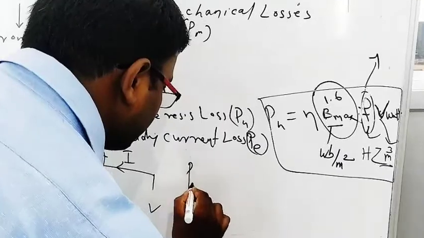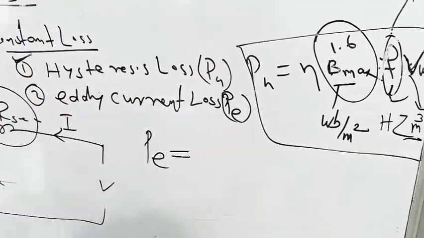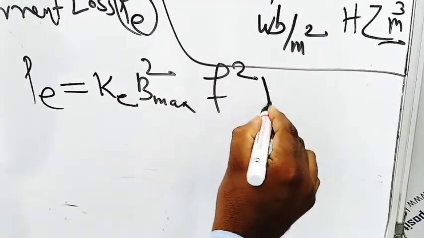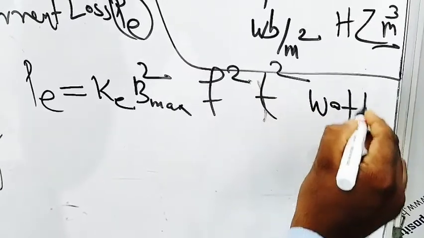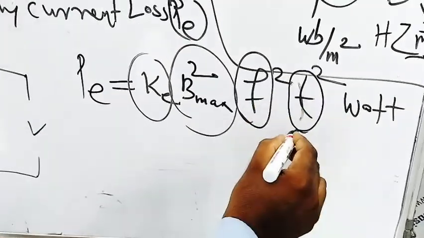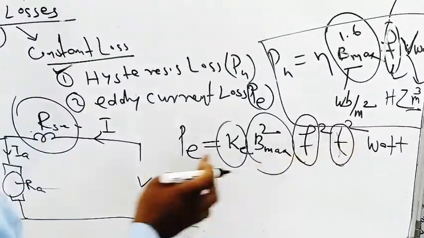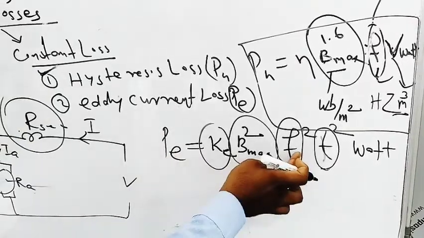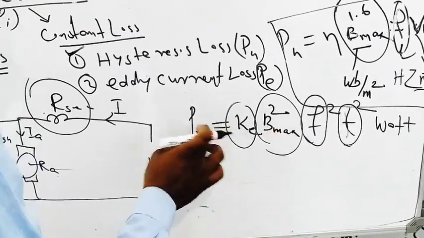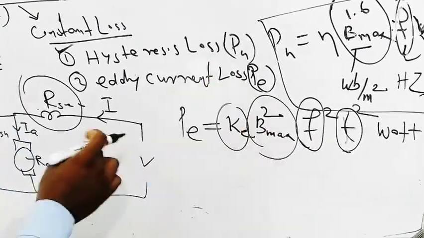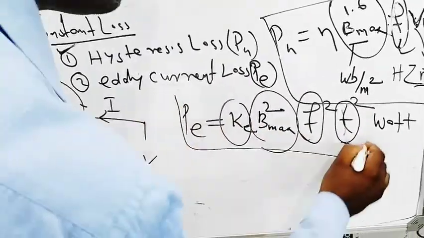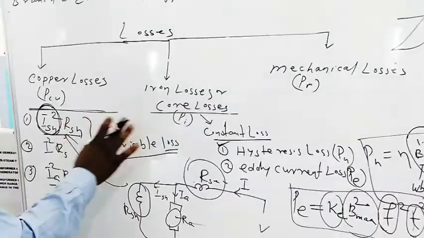Then comes eddy current loss. PE is equal to KE B max squared F squared T squared watt. KE is a constant. B max is the maximum flux density, F is the frequency in hertz, and T is the thickness of the lamination. If the thickness of the lamination is more, eddy current losses will be more. If supply frequency is more, eddy current losses will increase. PE is directly proportional to B max squared. But for a particular machine and supply, F is constant, T is constant, B is also constant, K is constant. That's why eddy current loss is also a constant loss. So copper loss is a variable loss, core loss is a constant loss.